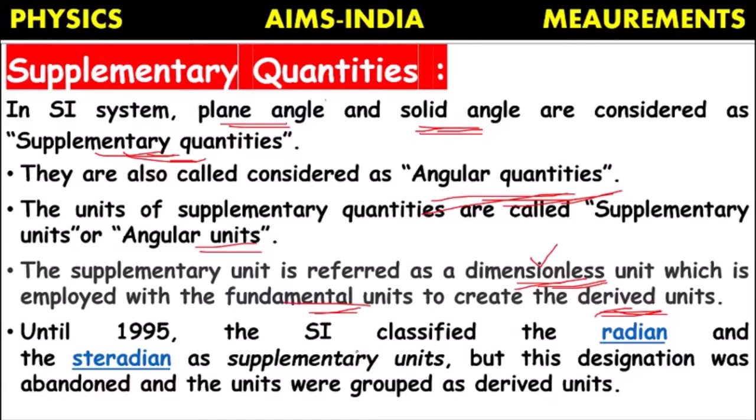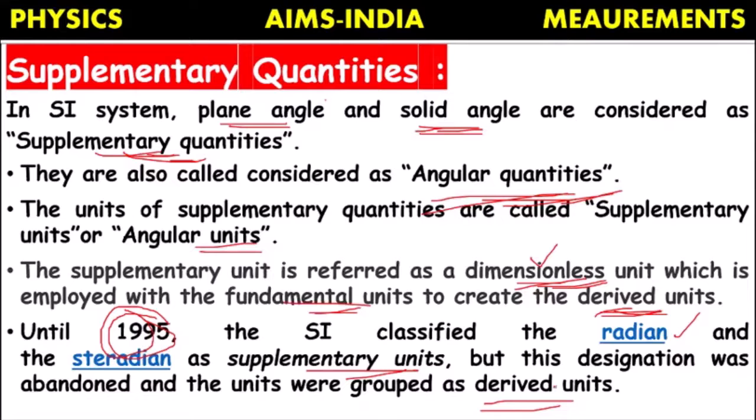Up to 1995, the SI system classified radian, the unit of plane angle, and steradian, the unit of solid angle, as supplementary units. But this designation was abandoned. Now the units are grouped under derived units.